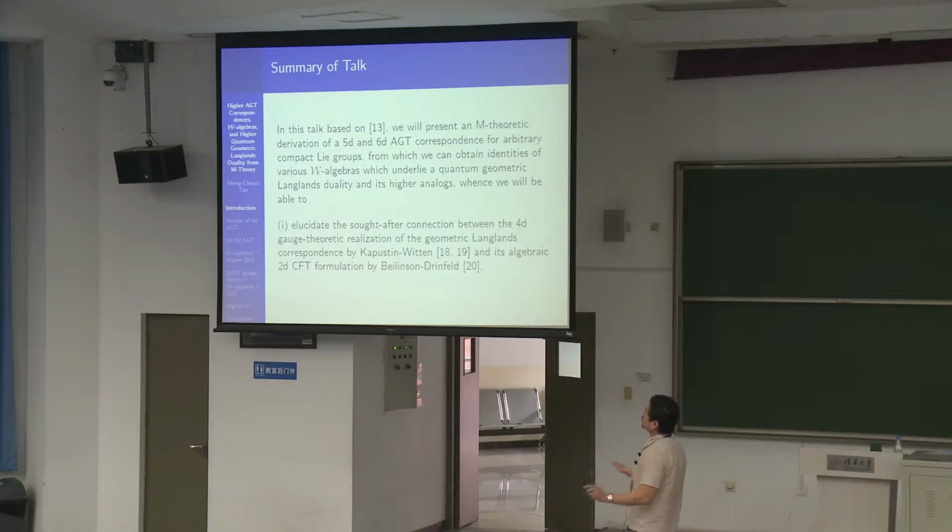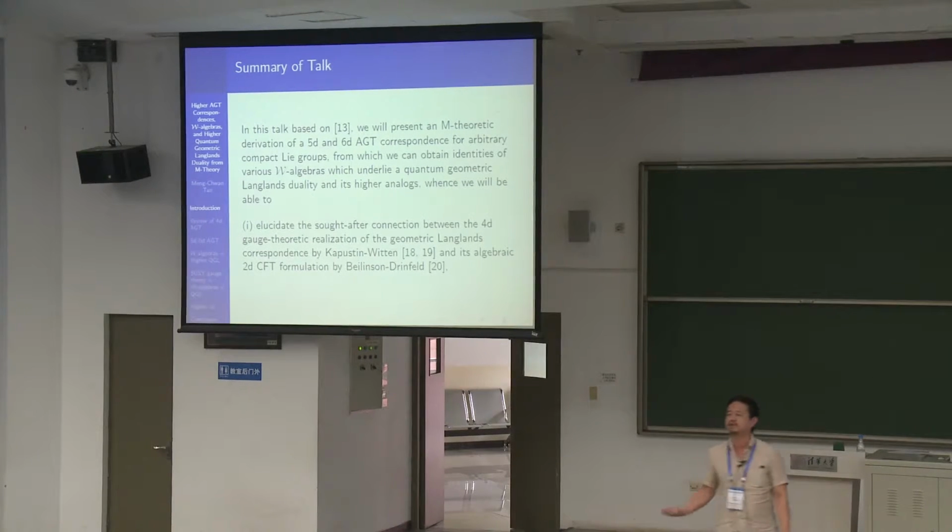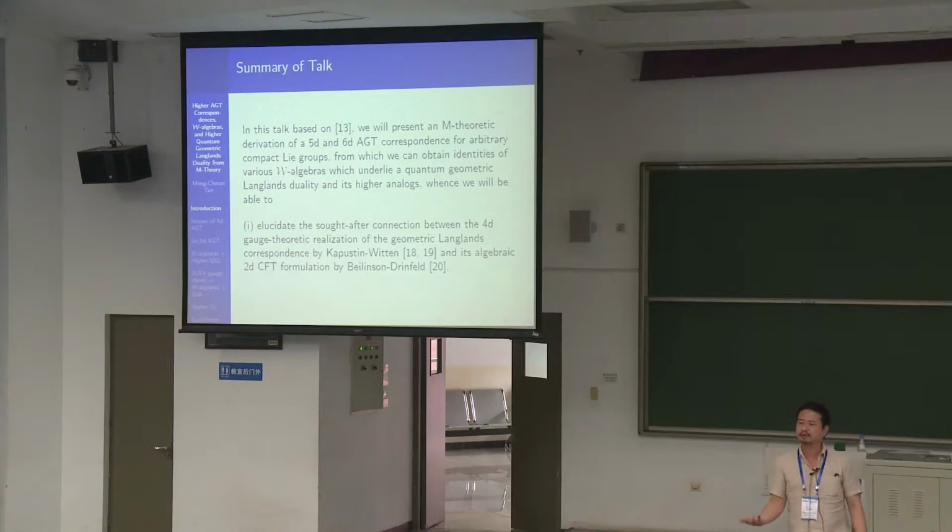And once we have that ingredient, we can then go on to elucidate this sought-after connection between the 4D gauge theoretic realization by Kapustin and Witten and the 2D CFT formulation by Beilinson and Drinfeld. The reason is that in Beilinson and Drinfeld's formulation of the geometric Langlands, they make use of the Feigin-Frenkel W algebra duality. So now we can connect these two, and that's where we see the connection.